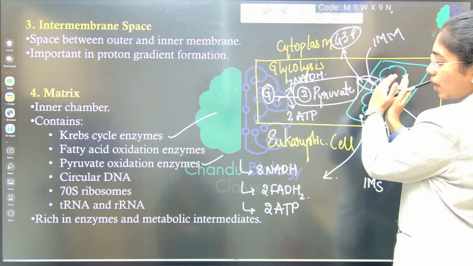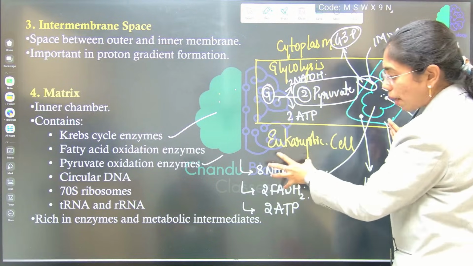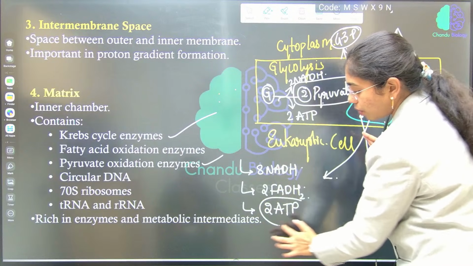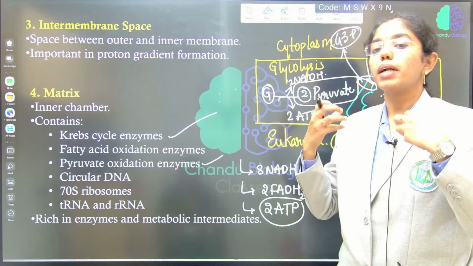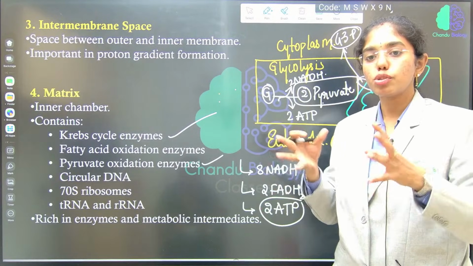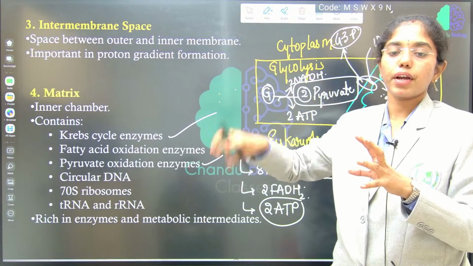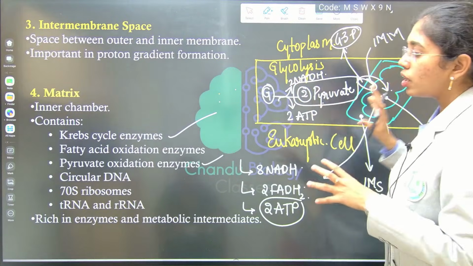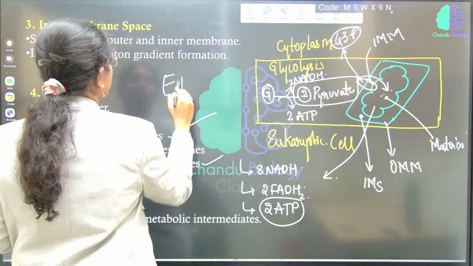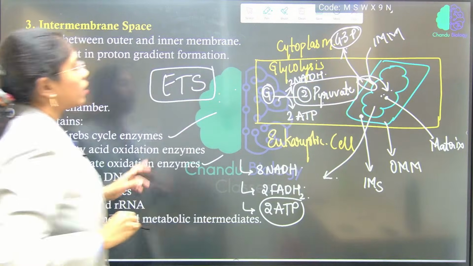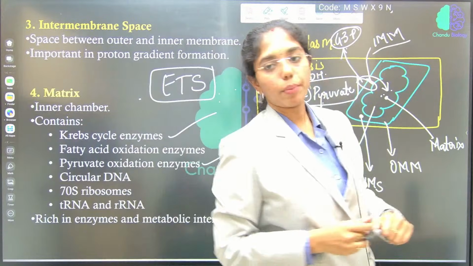Now, inside the matrix, it is the powerhouse of NADH and FADH2. Now, these complex energy molecules should be simplified to what? ATP, because ATP is the energy currency of the cell. For all the metabolic activities inside the cell, the energy is utilized only in the form of ATP. So the energy has to be simplified to ATP. That process is done via the electron transport system, which is the last process of aerobic respiration and operates inside the inner mitochondrial membrane or cristae.